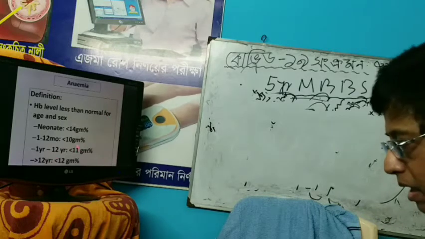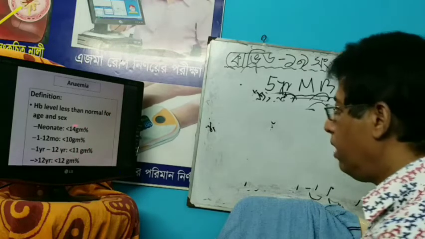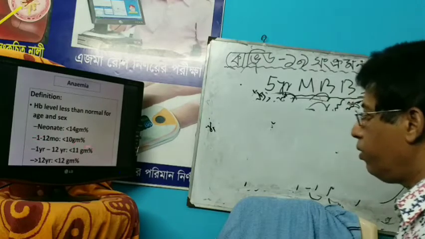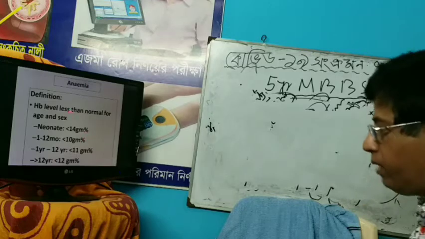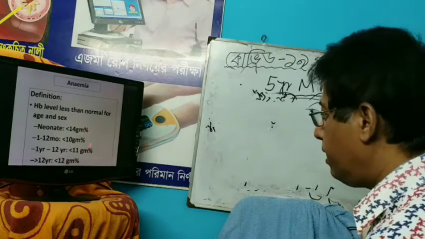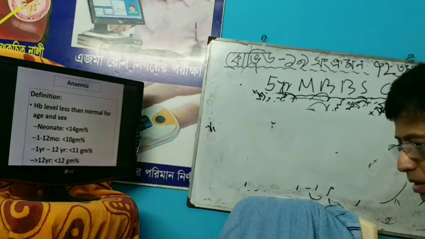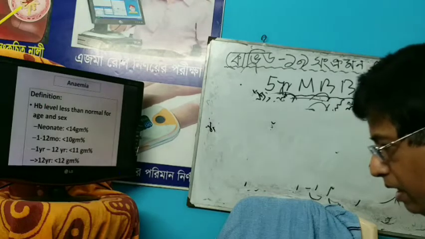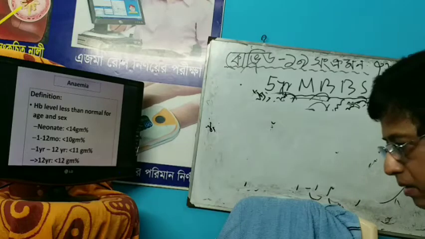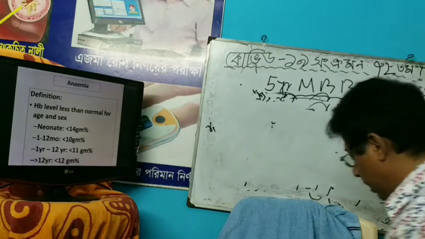But the WHO defines anemia in adults when hemoglobin is less than 11 gram percent. Now, you should know the normal level of hemoglobin in 12 to 18 years.